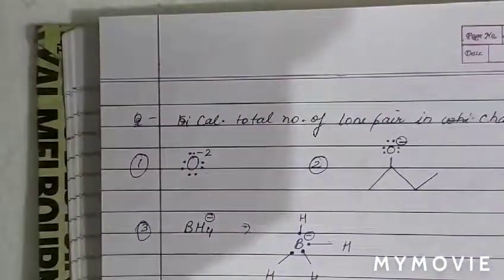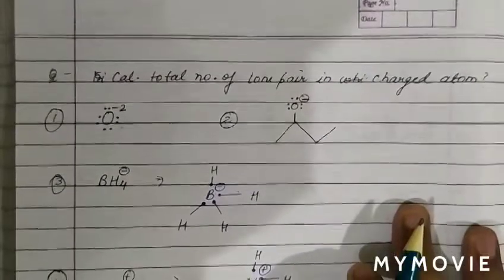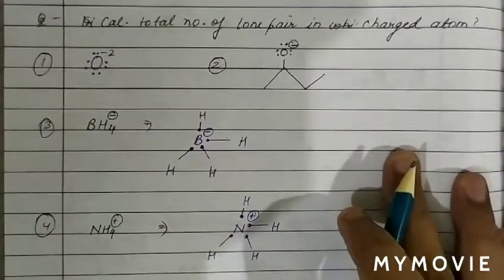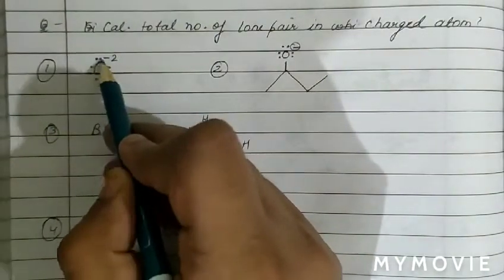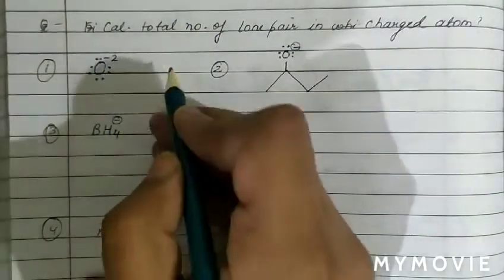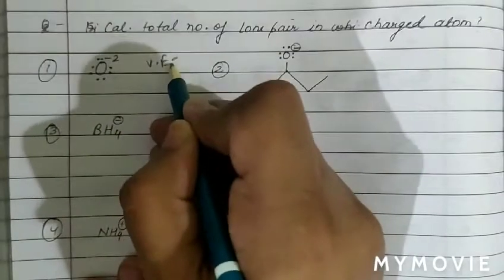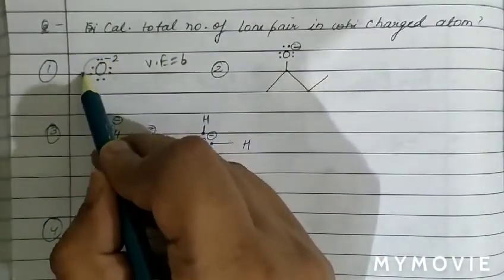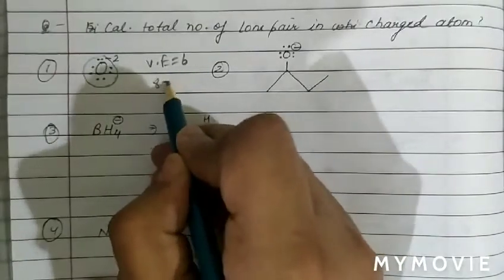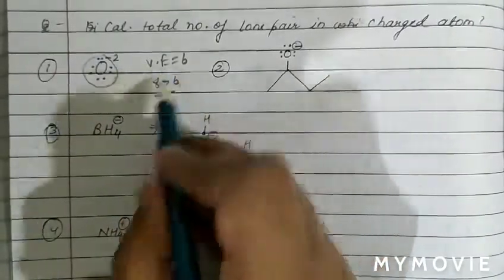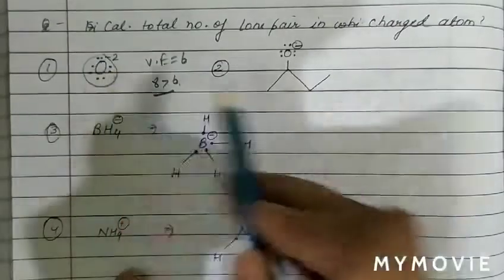Now see the next. We have to calculate the formal charge in each case. Now we can see in this case 1 2 3 4 5 6 7 8, but the valence electron in oxygen is 6 only. But in the Lewis structure it is 8. So how much greater than 6? 2, because 8 is 2 units greater than 6, therefore it has 2 units of negative charge.